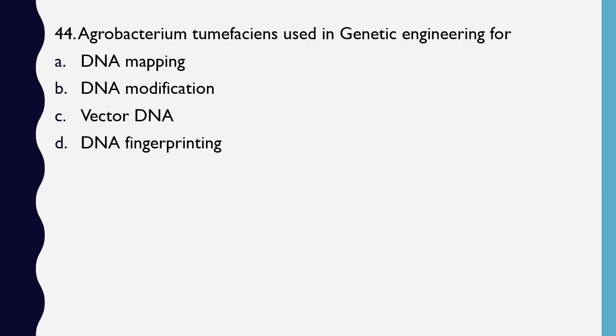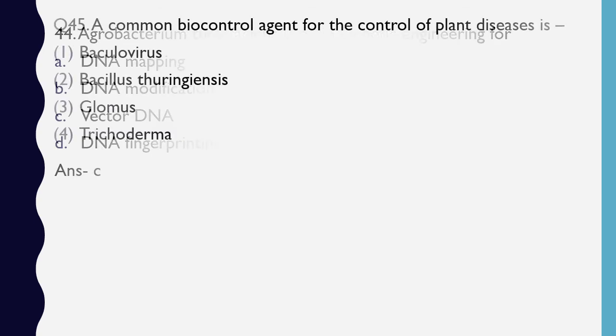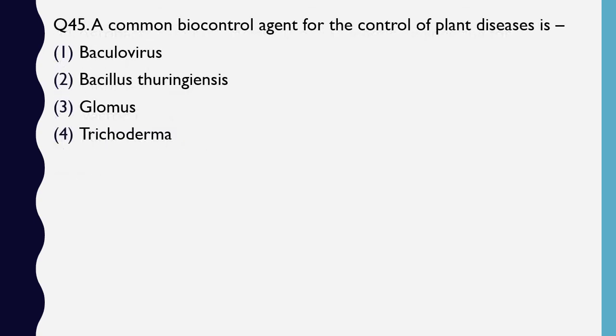The correct answer is that it is used as a vector DNA.